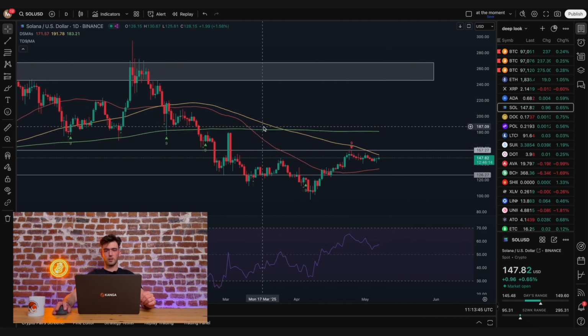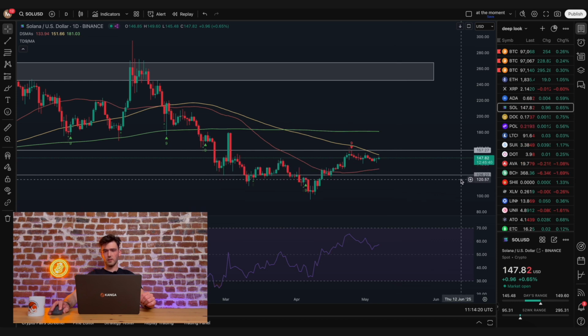And we can see that currently Solana is struggling with the 100-day moving average, which it is also trying to break through in this case. As for resistance levels, the primary one is the 100-day moving average around $151, which is the key area here. $157 in this case would be the next one. If a breakout occurs, which in this case could be sharp, it may drive Solana's price up to the level of $180. On the other hand, if there is a pullback, the 50-day moving average should act as support.